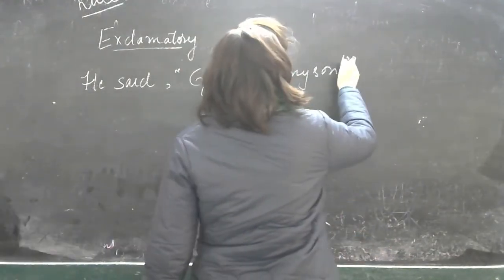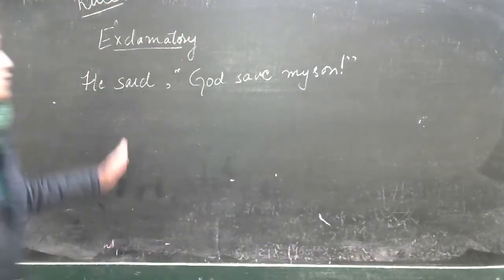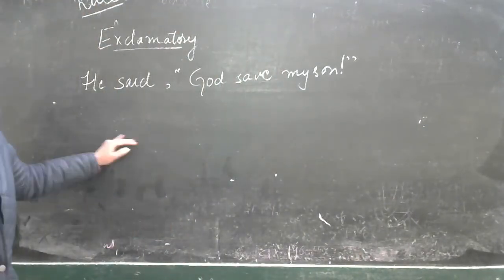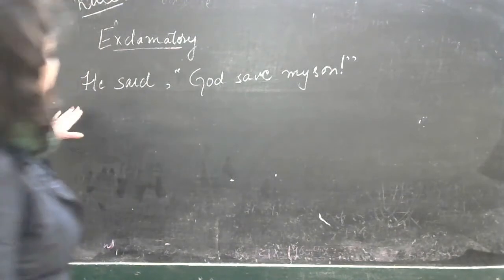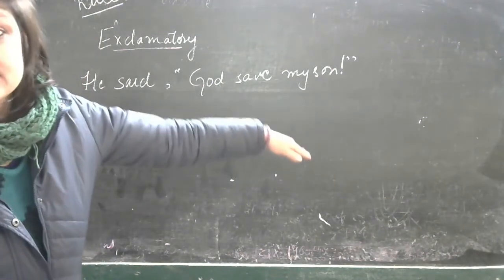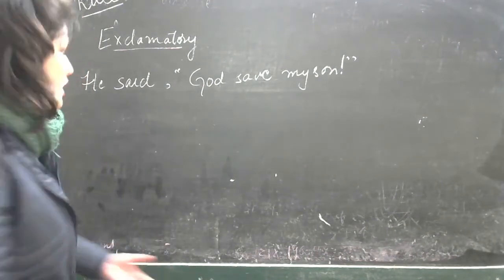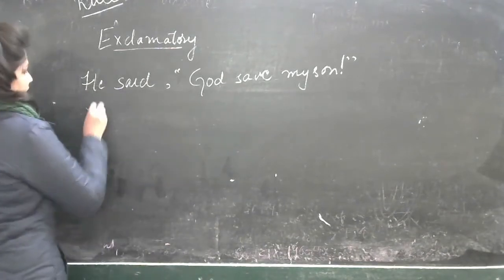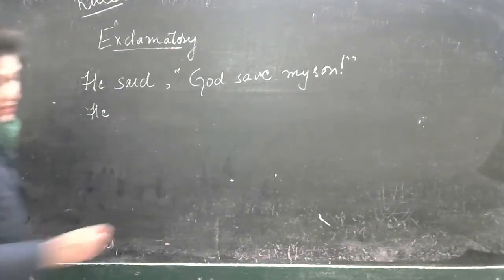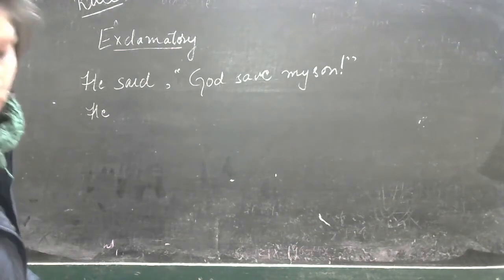Okay, sorry, I hope it is clear. So it's a kind of a prayer, right? He said, God save my son. It's a prayer. So how are we going to change it? Let me check here.